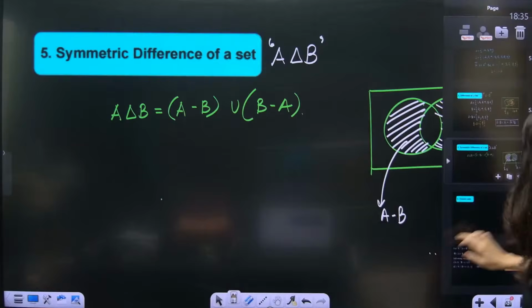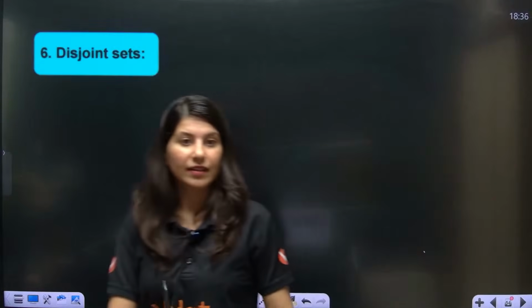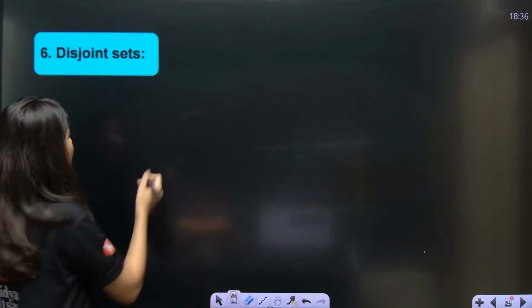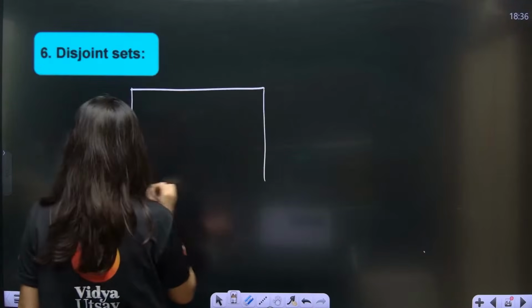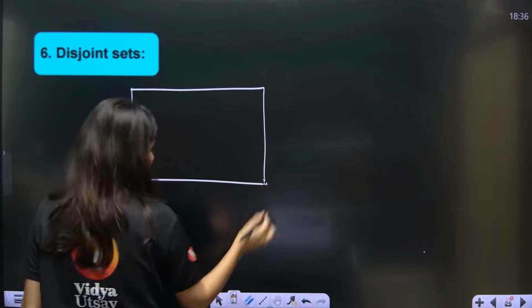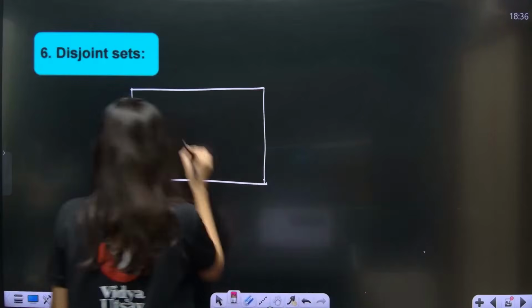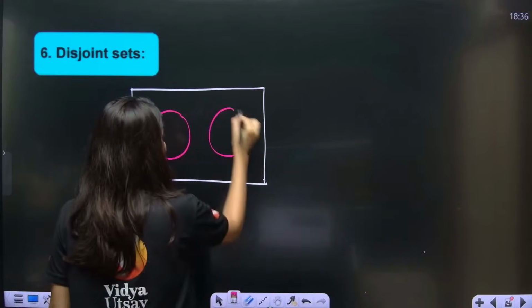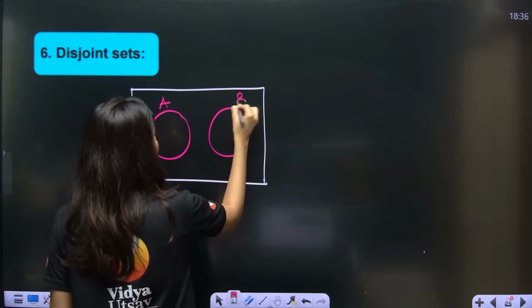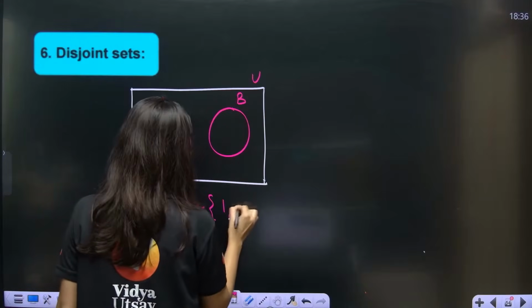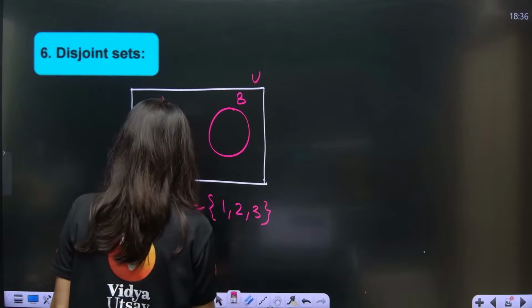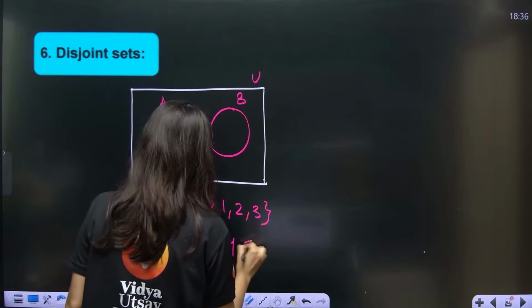Now let's talk about disjoint sets. Disjoint set means it is like a divorced couple. So set A, set B, and this is universal. A is 1, 2, 3. B is 4, 5, 6.